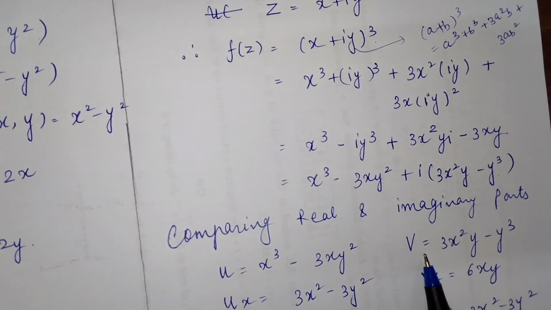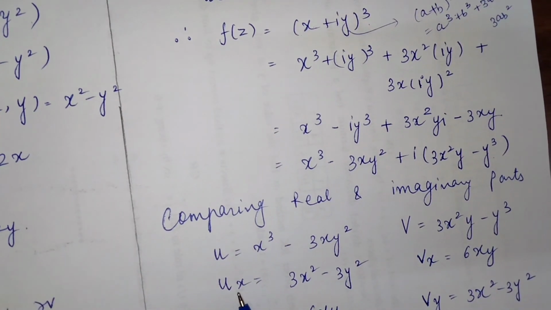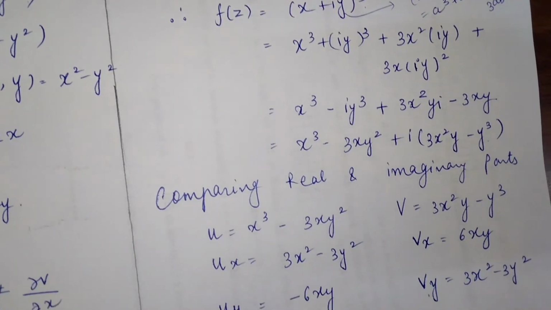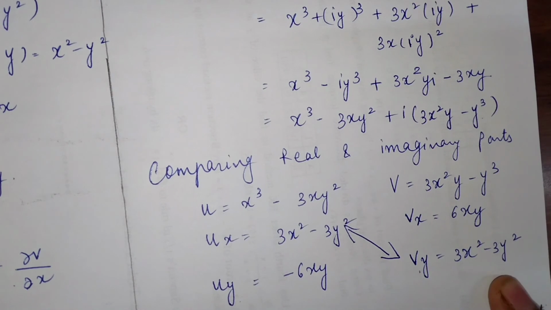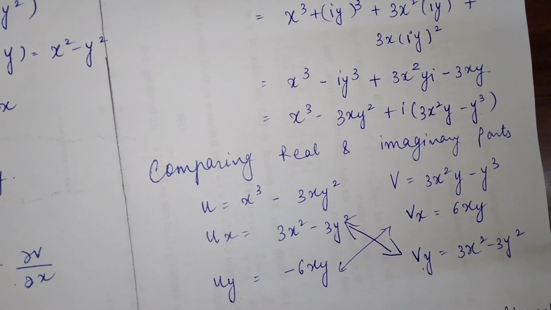And as we got u of x comma y and v of x comma y, we have to find ux, uy, vx and vy. You can see here that the value of ux and vy is equal, and here also uy is equal to minus vx.